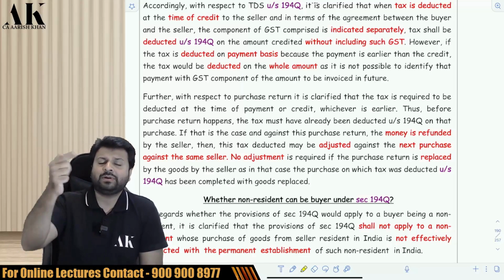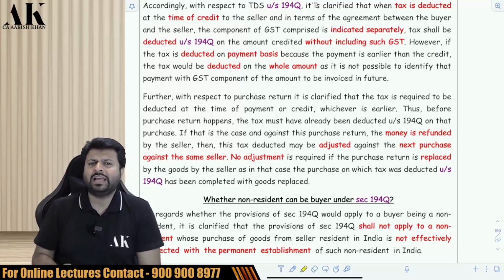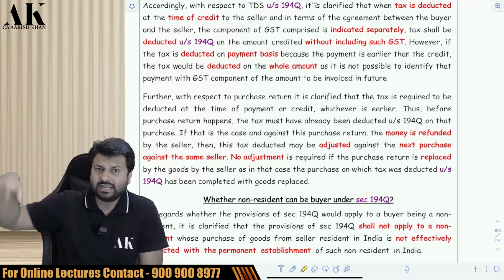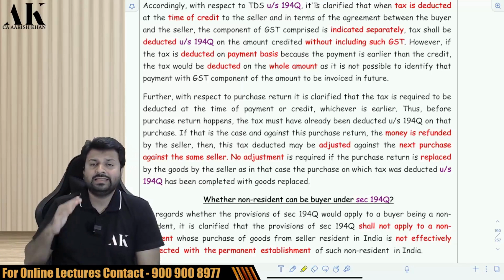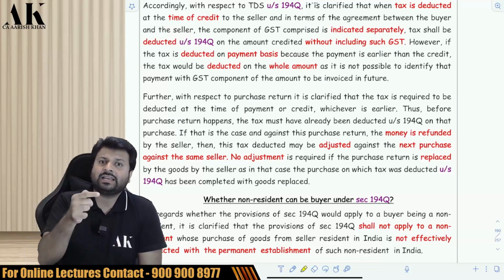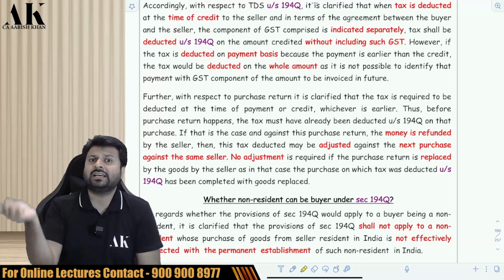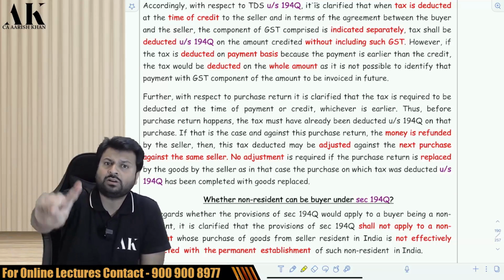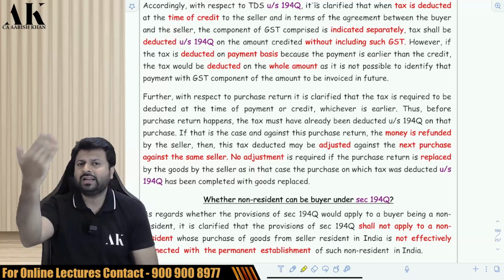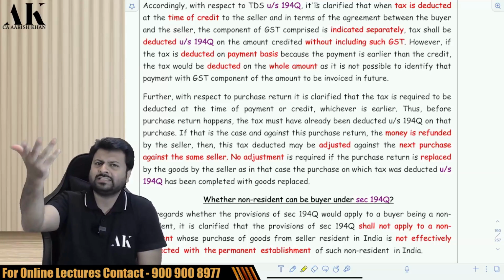Suppose I purchase goods of 20 lakh rupees, I paid the TDS to the government, and then I did not like the goods and returned them. The seller has refunded the money. In that case, whatever TDS I have paid to the government, I can adjust that TDS against the next purchase from the same seller only, not another seller. So in future, whenever I buy goods, I will adjust this TDS against that particular purchase.